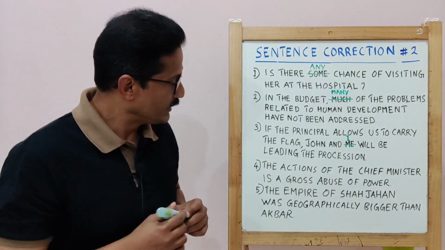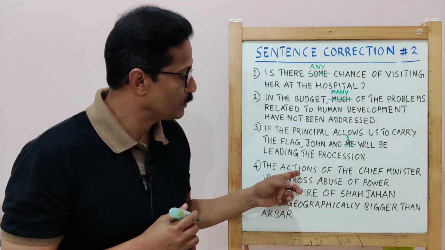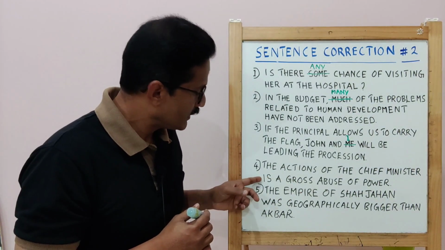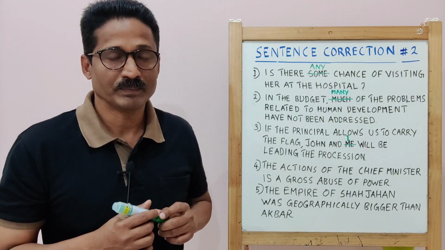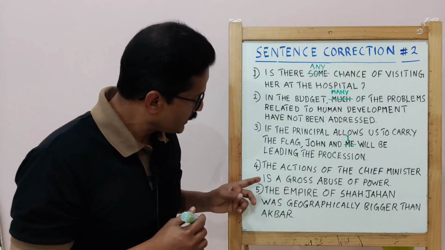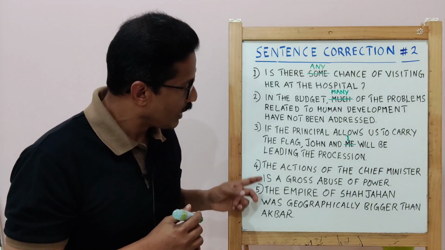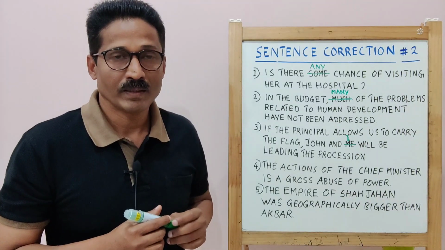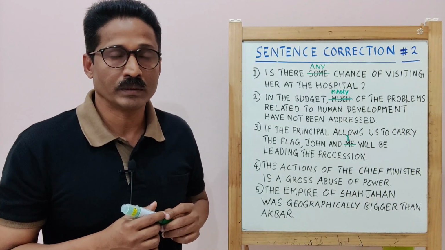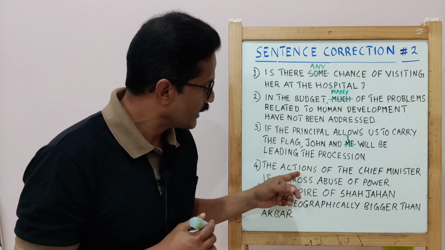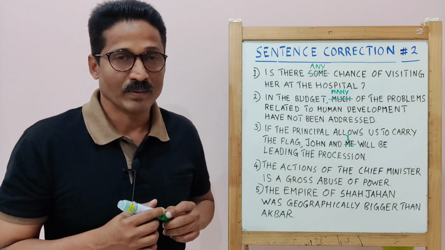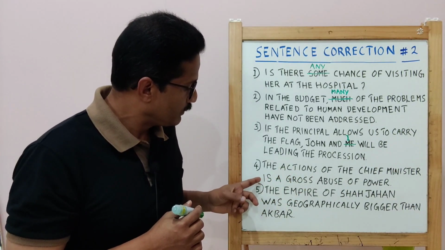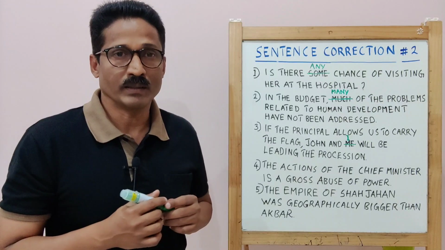You know, the word actions is plural in form and is singular. Here, the verb is made to agree with the noun near to the verb, which is chief minister, rather than its proper subject, which is actions. The actions is plural and the verb is singular.